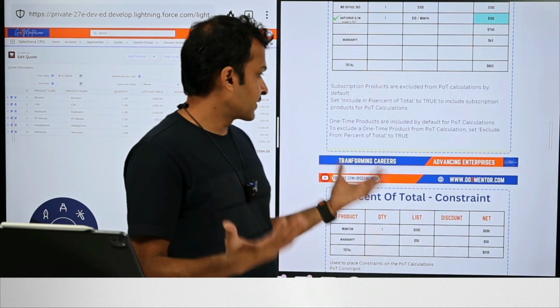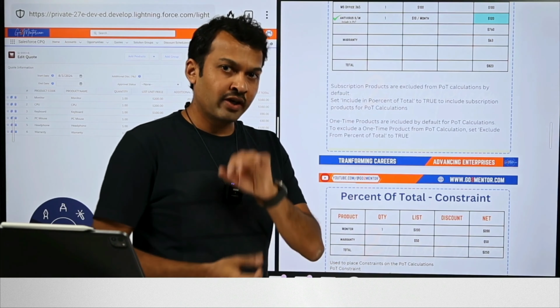Likewise, one-time products are included by default. So if we do not want any of those one-time products to be included, we need to exclude them specifically by selecting exclude from POT calculations to true. Again, this is a pick list field on the products.